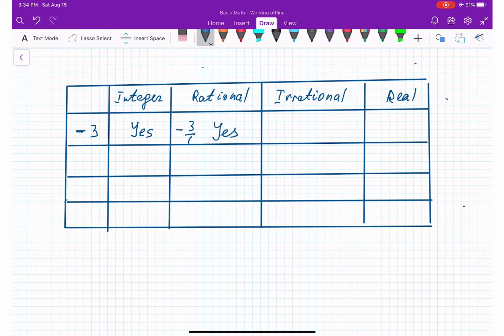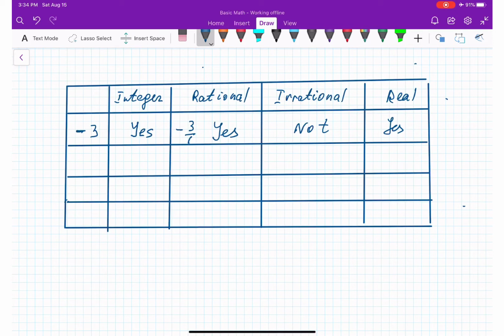They don't have a finite end of result. They just keep going. So it is not irrational. Is it real? Yes, all numbers are real, be it fraction, not fraction, whole number, not whole number. So they are real numbers.